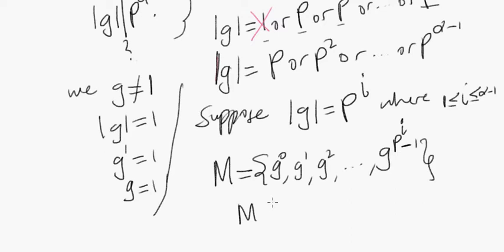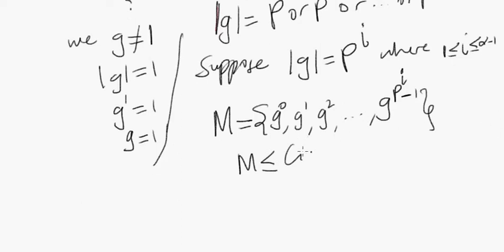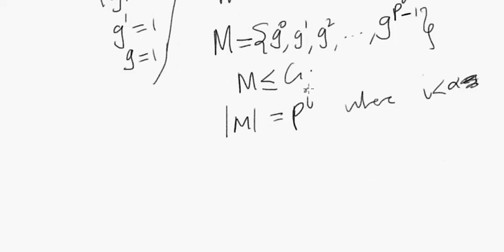And if it's a cyclic group, is it a subgroup of the group G? All right. In fact, it has to be a proper subgroup, right? So if M is a proper subgroup of the group G, then at least we've reduced the power. Now, haven't we found a subgroup of G whose order is p to the I, where I is less than alpha? So we've reduced the power, right?